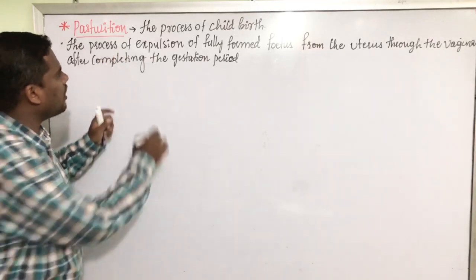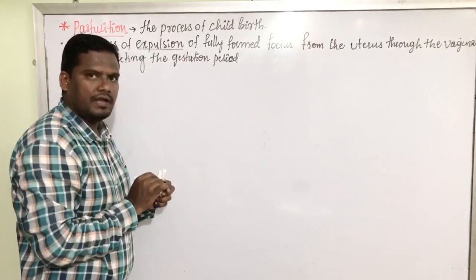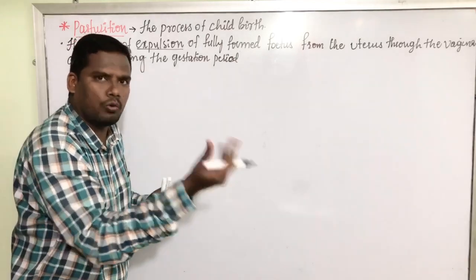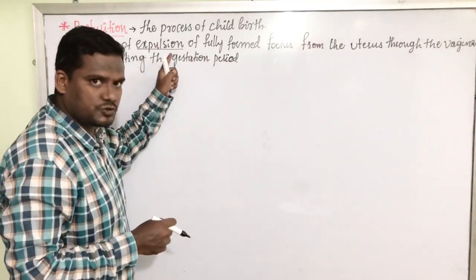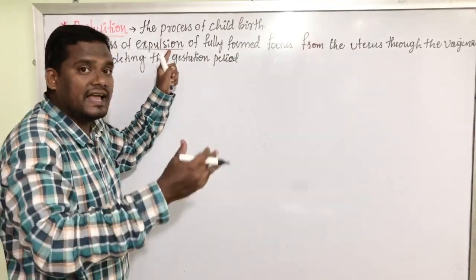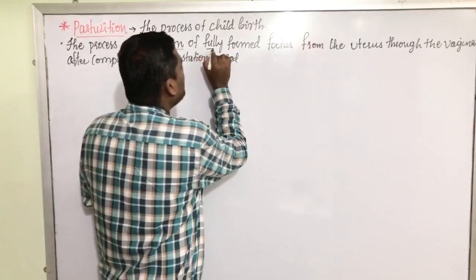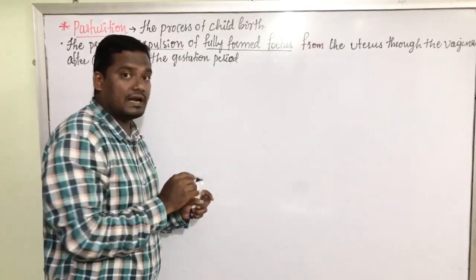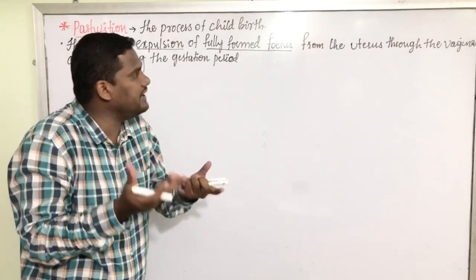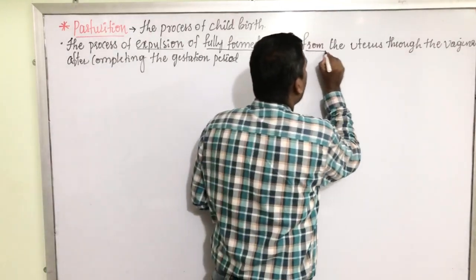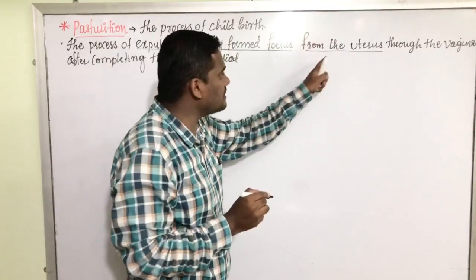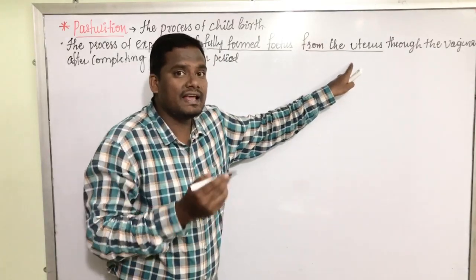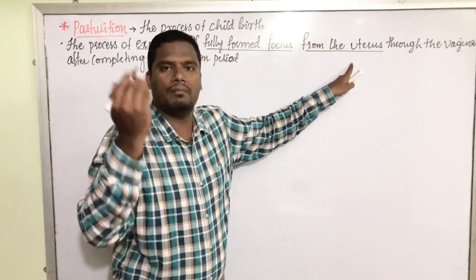It is a process of expulsion. Expulsion means delivering out. It's a process of delivering out the fully formed fetus, that means the completely developed fetus, from the uterus, because the fetus is getting developed inside the uterus for 9 months.